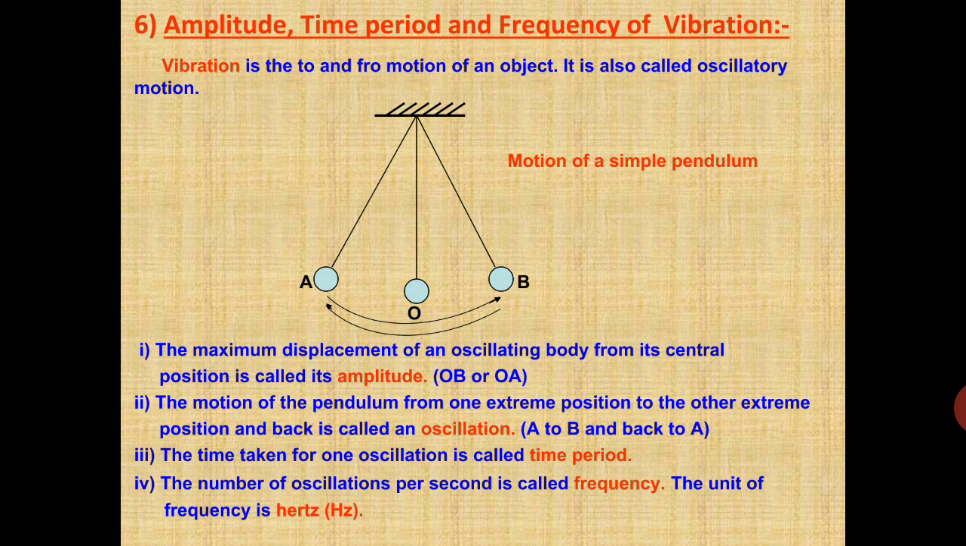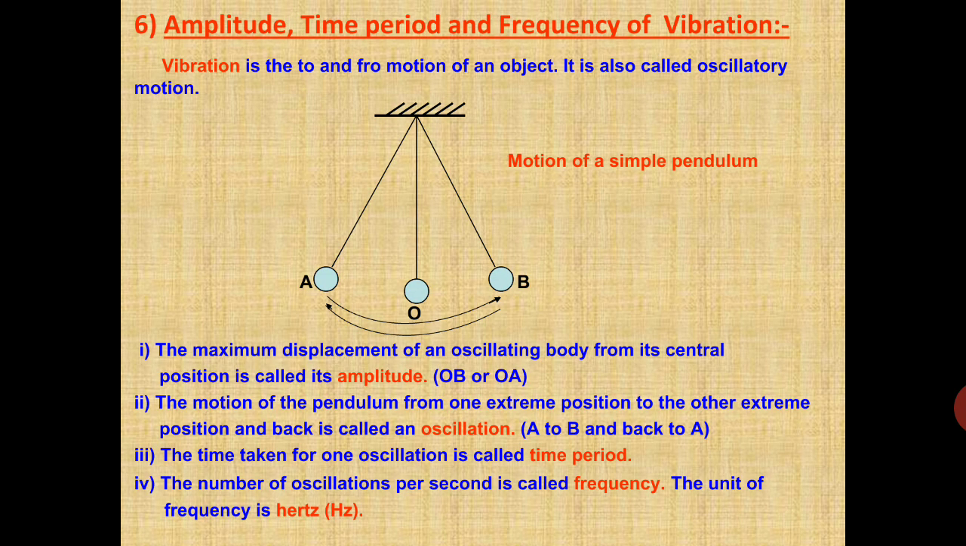Next, some terms related to vibration. As we discussed, a vibration is the to and fro motion of an object, so it is an example of oscillatory motion. We have to understand different terms here: amplitude, time period, and frequency of vibration.